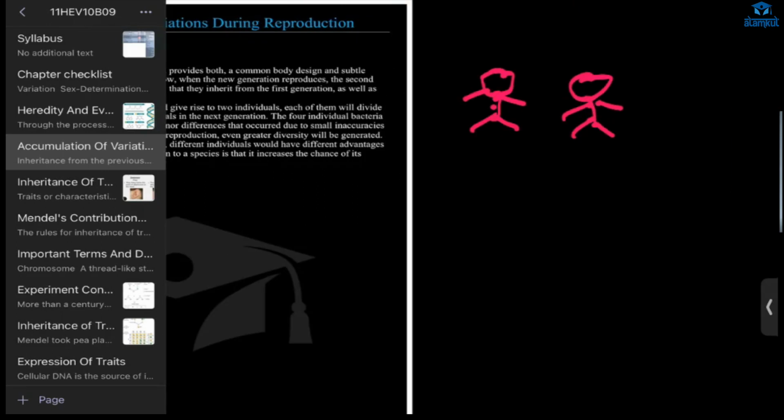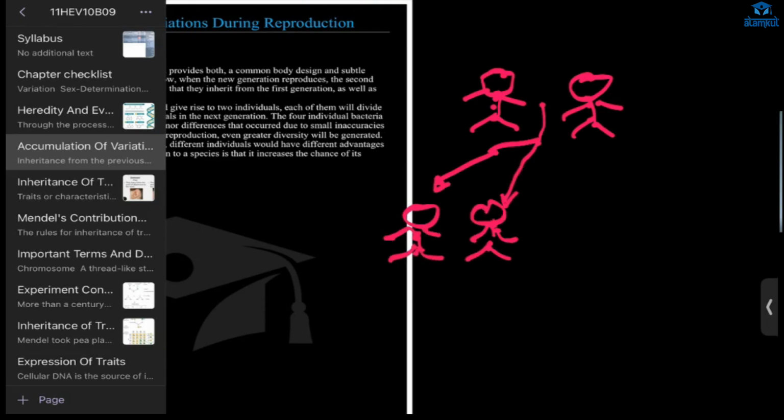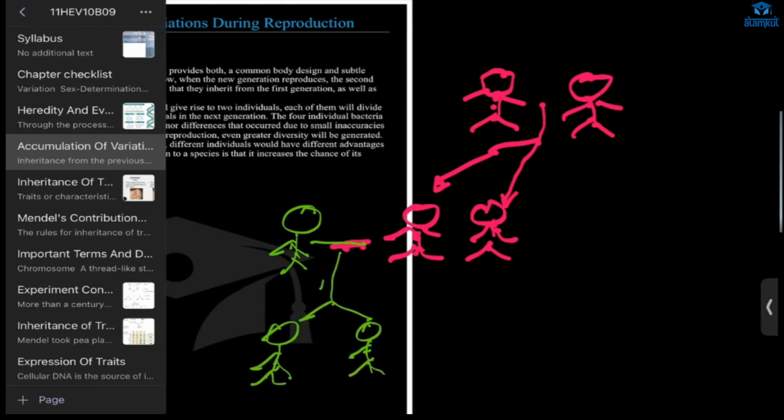Okay, there are two individuals. From them, two offspring will come, two children will be born. Now from here, with another, after reproduction, again two individuals are forming.